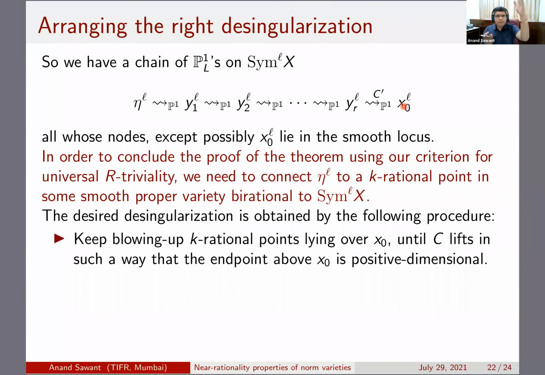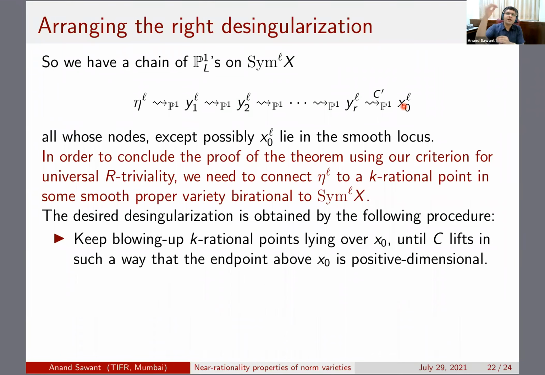It can happen that they don't come apart, but this will not happen if you keep blowing up finitely many times. After blowing up sufficiently many times, they will have to come apart. So you can keep blowing up this x0 to the L, and at some point this family will come apart. This requires a standard spreading kind of argument, which is standard for birational geometers. You can find the details in the paper.